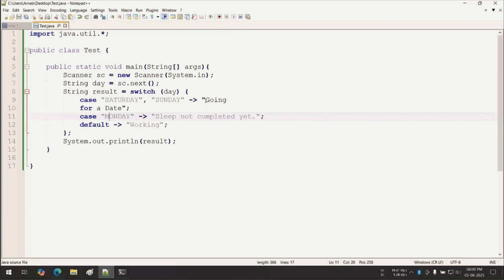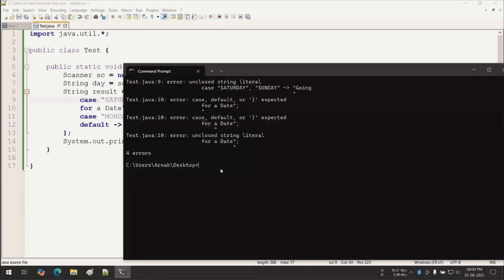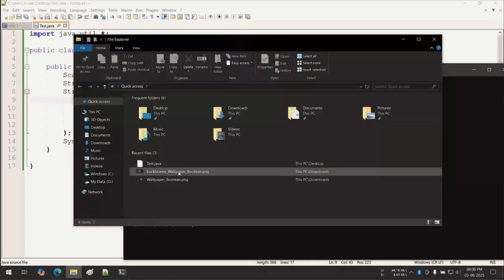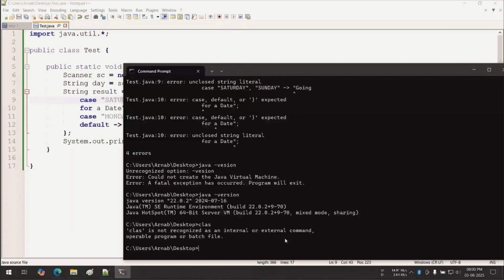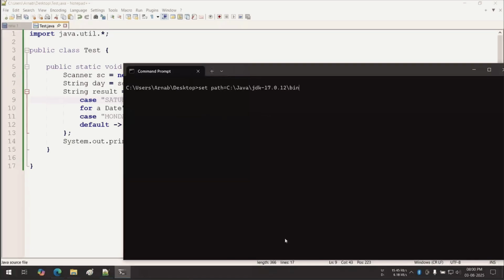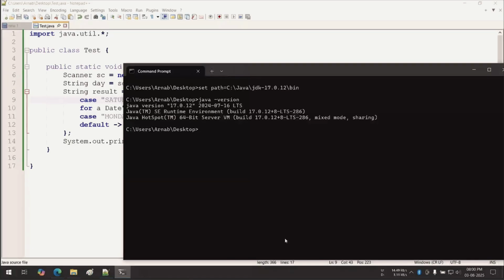Before that, I want to confirm the Java version. I have not shown it in my system. Default Java version. cls, set path is equal to this. Now what will happen? java -version, 17. Okay, javac version 17.